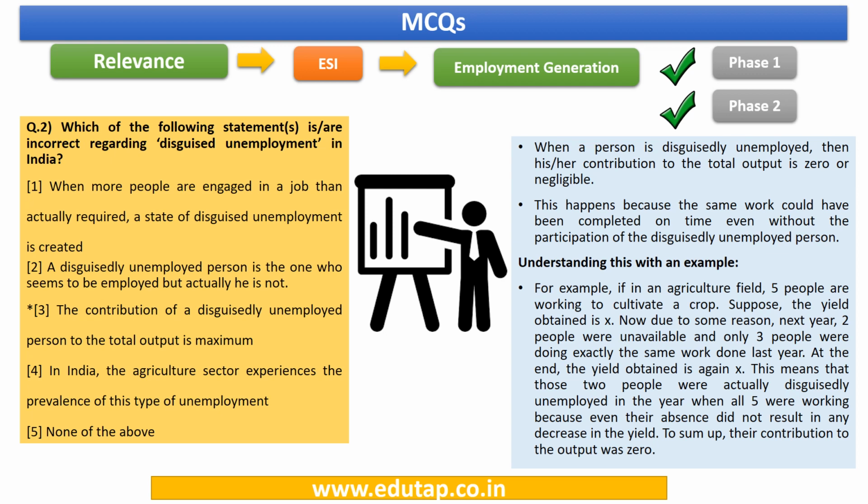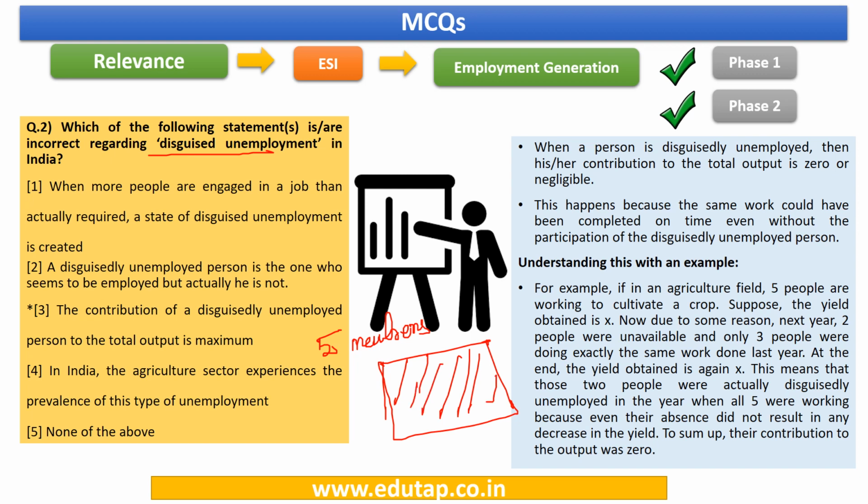Okay, so now let us have a look at what is this concept of disguised unemployment. Now what we shall do is we shall take a very simple day-to-day example, and then we will try and understand what it means. Now suppose there is a field, and there is a farmer family of 5 members. All the members of this family are actually working in this field, and they're trying their best to come out with good yield at the end of the cropping season. Now for example, rice crop is grown in this field, and after say the sowing season, they come up with a rice produce of say 100 kgs.